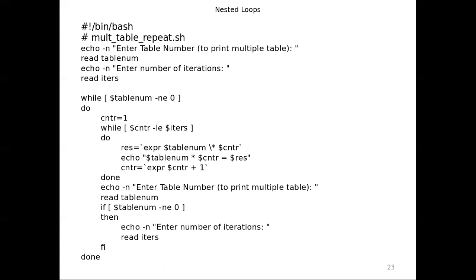Right now, this is the nested loop with the table number. You are repeating that until the user enters 0. Until the table number is 0, it keeps on giving you the output. Instead of trying that multiple times, you are doing this in a nested loop, as we saw in that particular program, sum of digits. Here, like with the table number, you would need to execute it two or three times. Instead of executing two or three times, you are repeating that in your program itself. So that's what we will be doing, that is the nested loop actually.